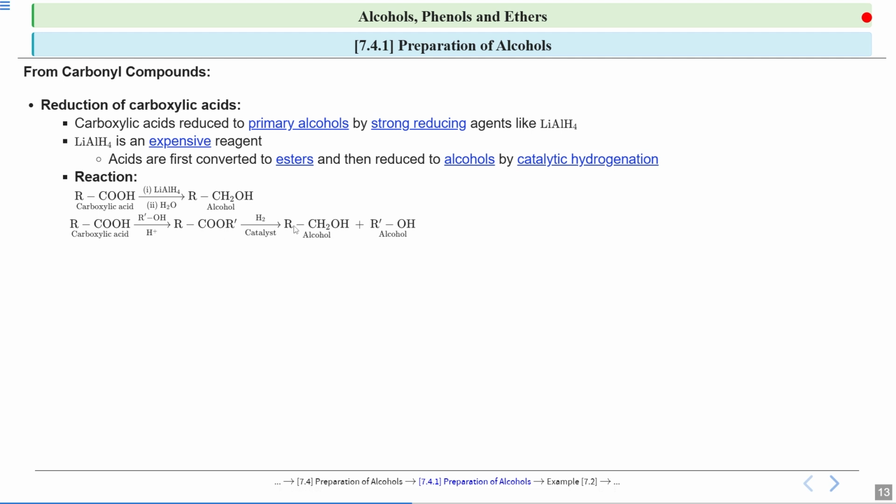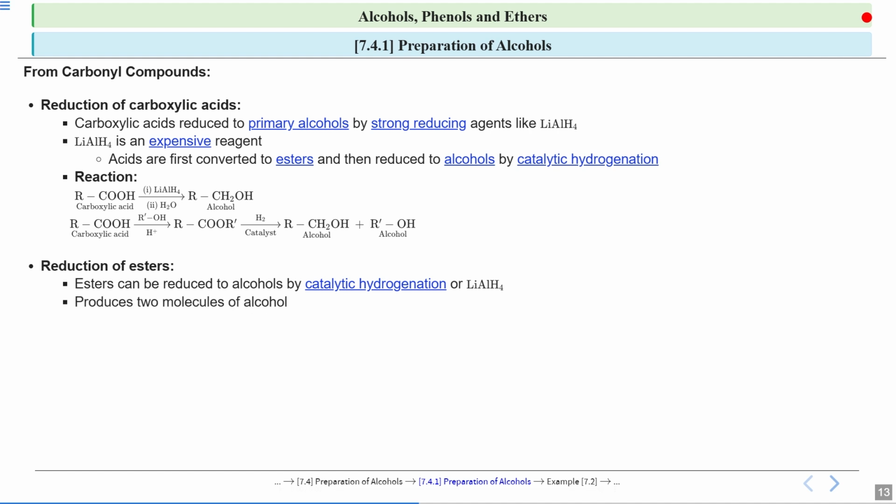Now see here, two alcohols are formed. One is this and one is this. You have to keep in mind to which OH this R dash group is getting attached and to which OH this R group is getting attached. So here two alcohol products are formed. Now if we talk about reduction of esters, as we discussed, esters can be reduced to alcohols by catalytic hydrogenation.